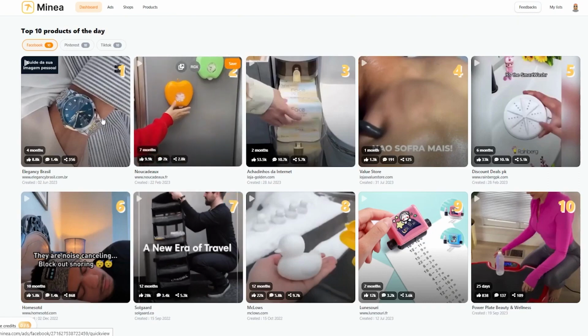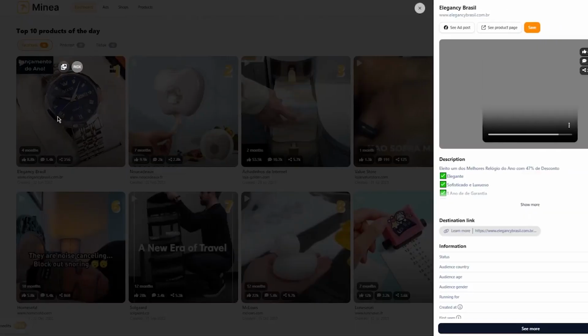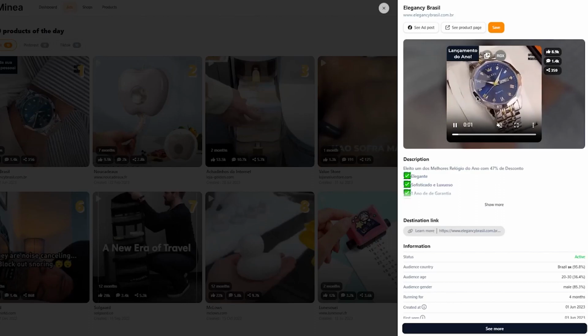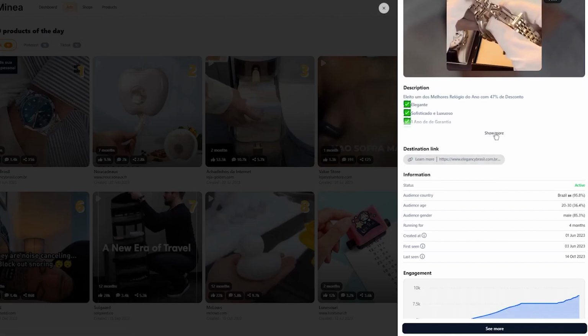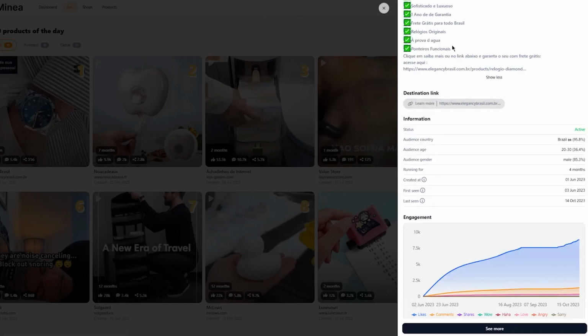And you can also go on different profiles. So let's say I like this watch. It's a good watch. It looks really nice. It looks like a very Rolex-esque watch. You can start seeing its descriptions down here. Obviously, I don't know what this language is, but if I translate it, it's going to be a proper description with a proper analysis. You can see the destination link here as well.